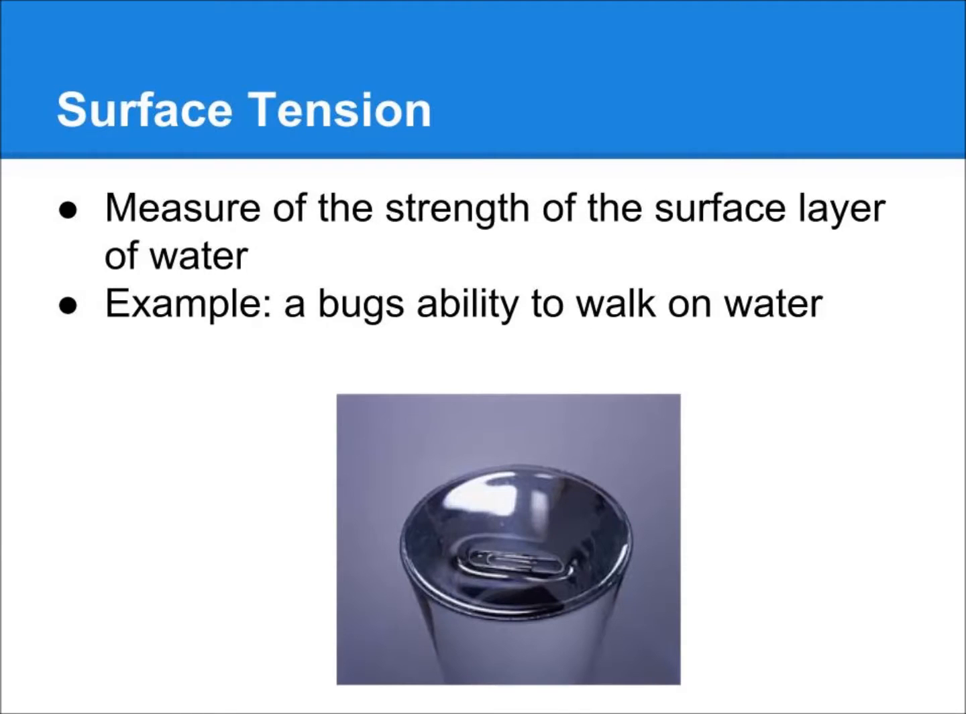Surface tension measures the strength of the surface layer of the water. If you look at this cup, it's pulled very tight like you're pulling a blanket, and it's holding a paper clip, which is made of aluminum. In any other circumstance, this paper clip would sink because it's more dense than the water. But if we keep the cup very still, we can lay the paper clip on top. Another example would be bugs' ability to walk on water, or a leaf sitting on top of a pond or a lake.